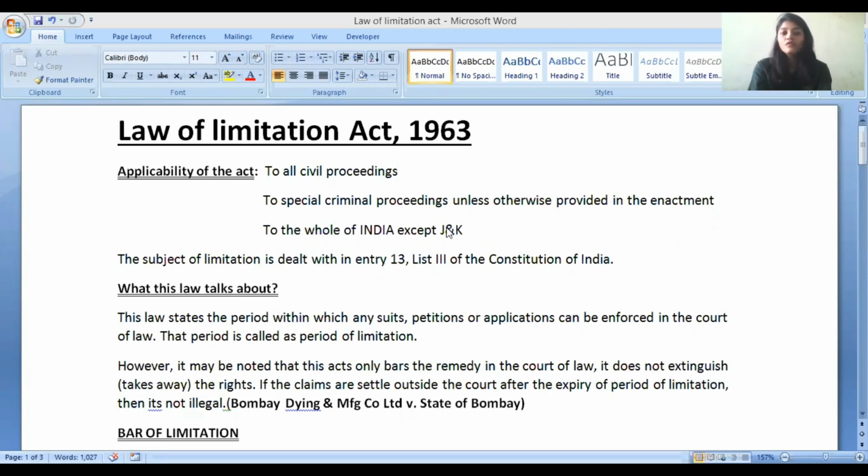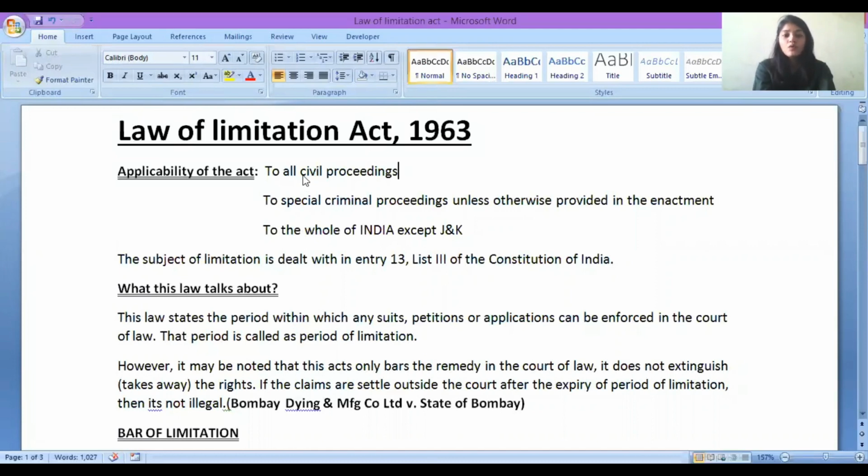What is this Law of Limitation Act 1963? What is Law of Limitation Act, where it is applicable? As you can see, I have already kept applicability of the act. Applicability of the act, law of limitation, कहाँ पे applicable है? To all the civil proceedings. जितने भी civil proceedings है, सबके ऊपर ये act लागू होगा. On all the civil proceedings, this act can be applicable.